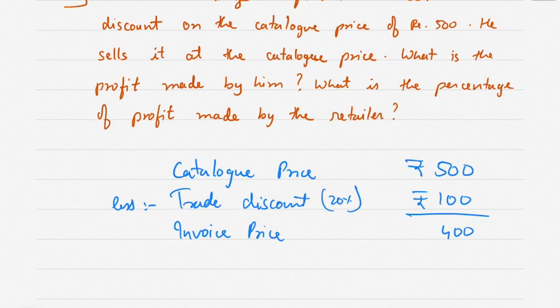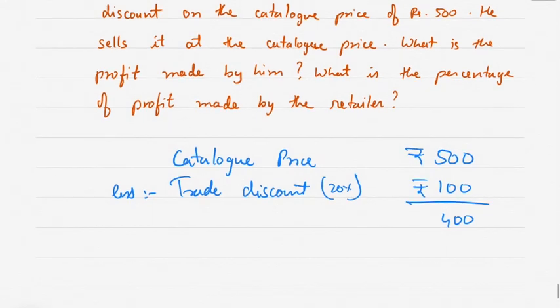Instead of invoice price, I'll write cost to the retailer, which is better, because he bought for 400.